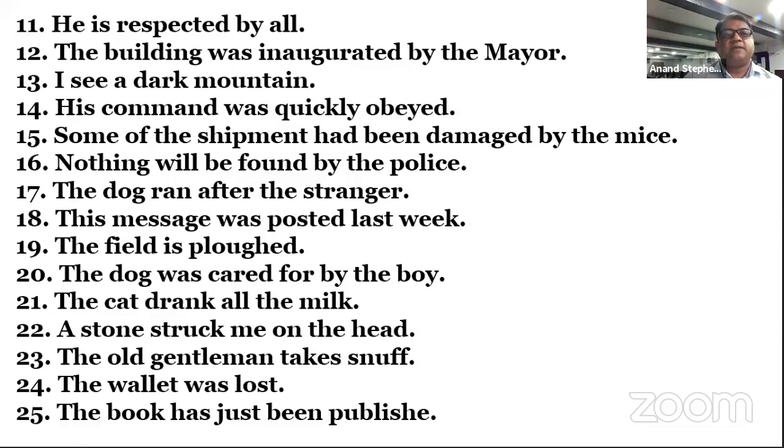He is respected by all. Active or passive? Sir, passive. हाँ, passive है, by all. ठीक है. Now turn it into active. All respect him. Okay.